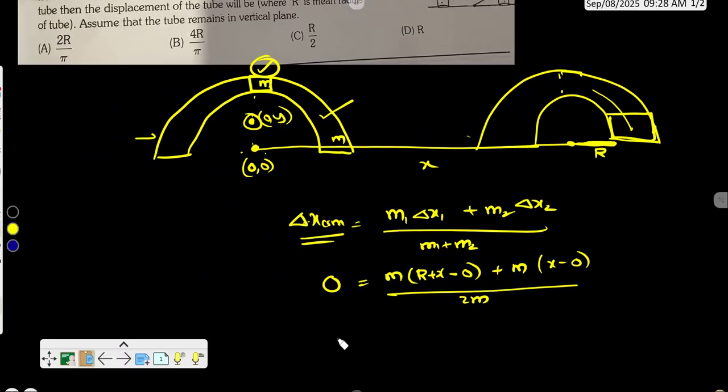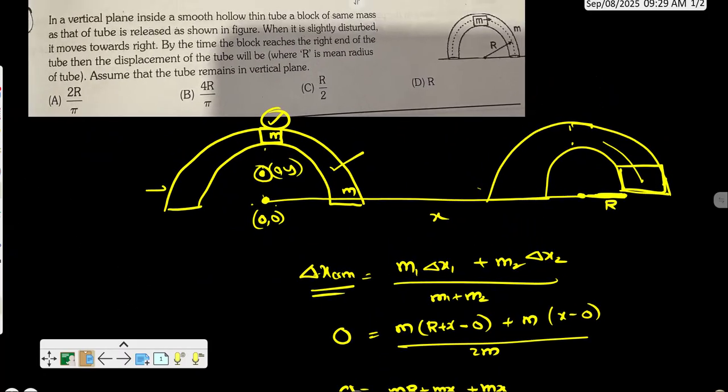So if I multiply the 2m to the other side, I get 0 equals mr plus mx plus mx. That gives me 2mx equals minus mr. M gets cancelled, so x equals minus r by 2, or r by 2. The option for this question would be C. Option C is the answer for this question.